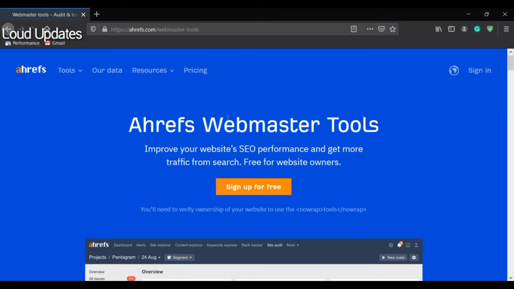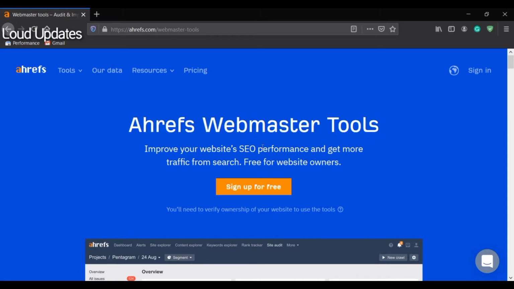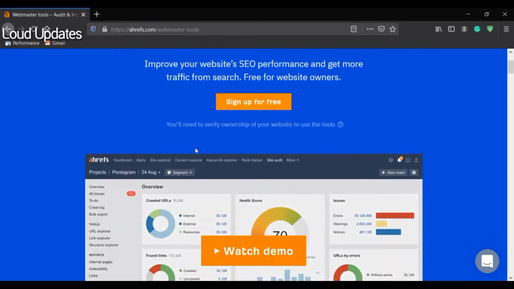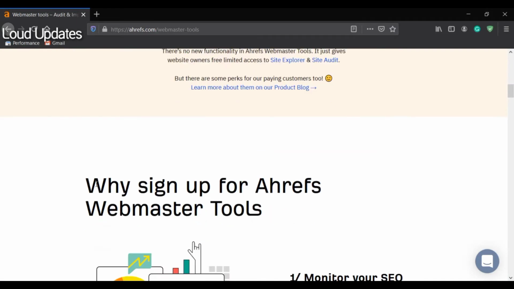Once you click on learn more, you can jump to Ahrefs Webmaster Tools, improve your website SEO performance and get more traffic from search. This tool helps you to increase your website traffic. You need to verify the ownership of your website. Why sign up for Ahrefs Webmaster Tools?